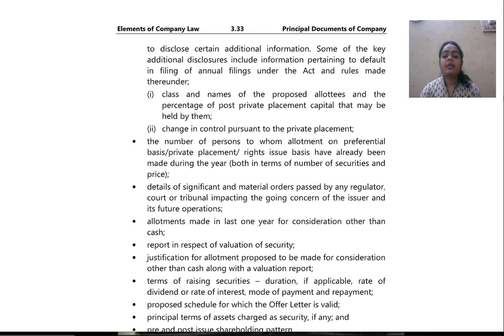class and names of the proposed allottees, and the percentage of the post private placement capital that may be held by them. Then change in control pursuant to the private placement. Whatever has changed after the private placement shall be mentioned. Then